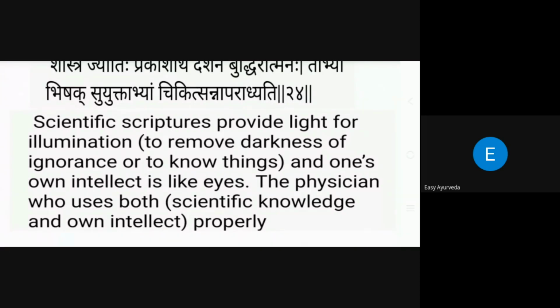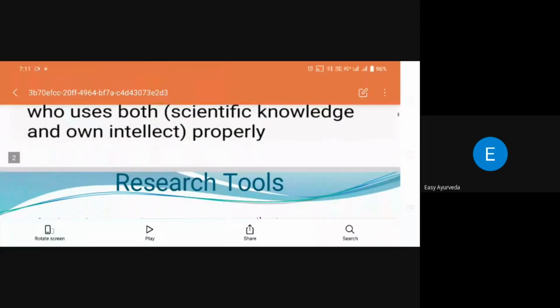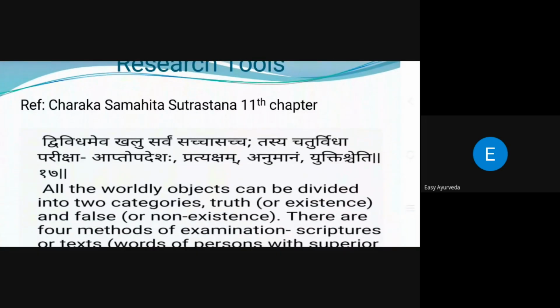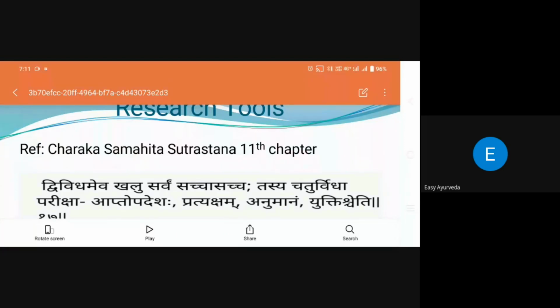If you search in Charaka Samhita, the word I have seen most is Yukti. Yukti is one of the beautiful terms used by Acharya Charaka, leaving it as an open space: use your brain, use your Yuktis to tackle any sort of condition. Whatever problems come, you can tackle them; that is the specialty, and it is mentioned here as a research tool.